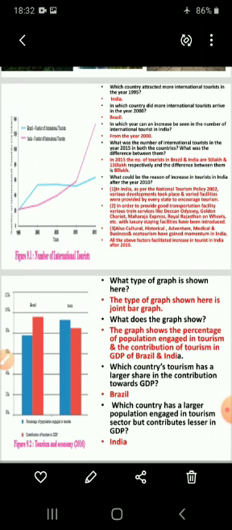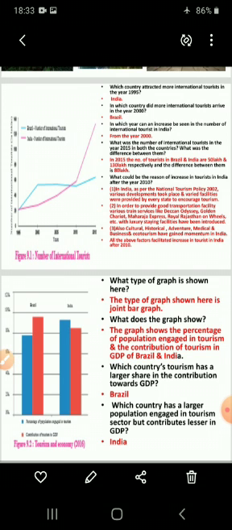The difference between India and Brazil in 2015 was 68 lakh people, that is 128 lakh minus 60 lakh. So we have to deduct the number of international tourists of these two countries, so we can find the answer. So it is 68 lakh.